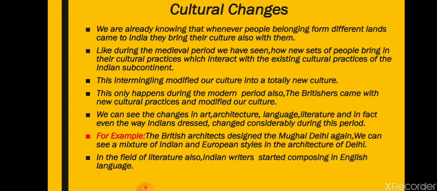Earlier, during the medieval period, we have seen a mixture of architecture, Indo-Islamic architecture. We adopted Islamic features in our architecture. Like that only, during the colonial period, European style was mixed with the Indian style of architecture. In the field of literature also, Indian writers started writing in the English language. That means we became aware of new languages, so literature also started changing.